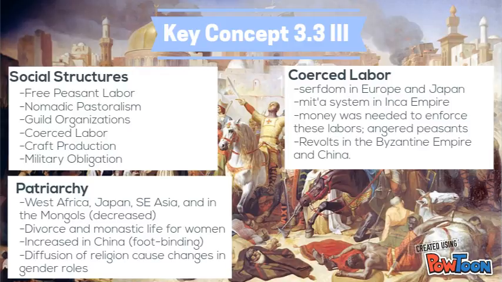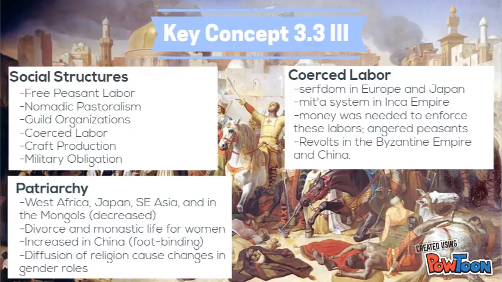Patriarchy continued, but women in West Africa, Japan, Southeast Asia, and among the Mongols experienced more power. Examples of areas that experienced equality were certain Muslim states, where divorce was available for both genders, and Christian and Buddhist beliefs, where women were allowed to have monastic lives. Diffusion of religion like Christianity, Islam, and Neo-Confucianism caused changes in gender roles and class structures, good and bad.